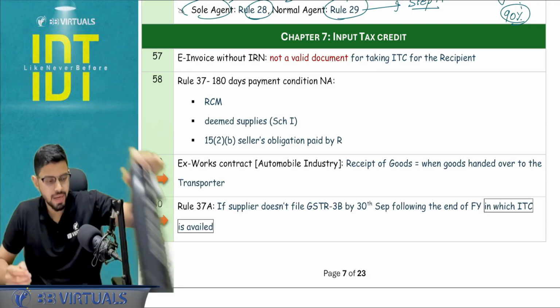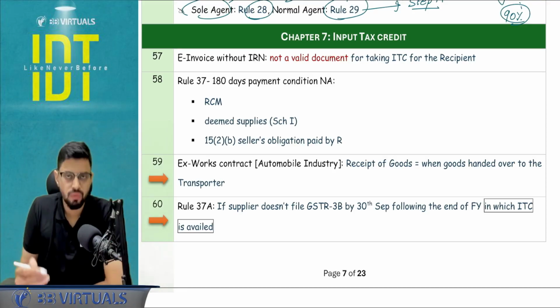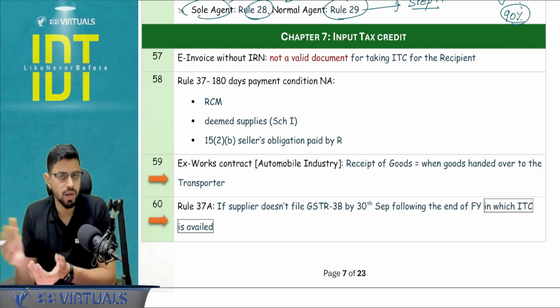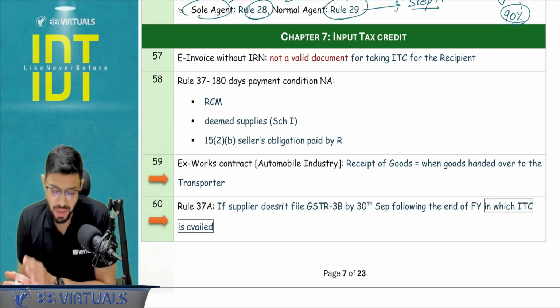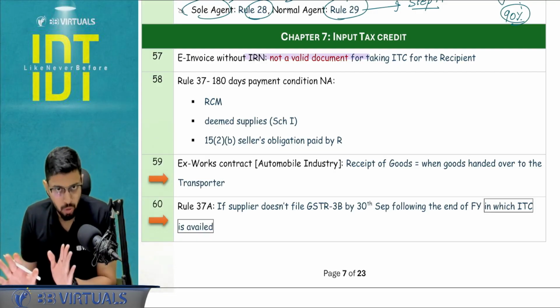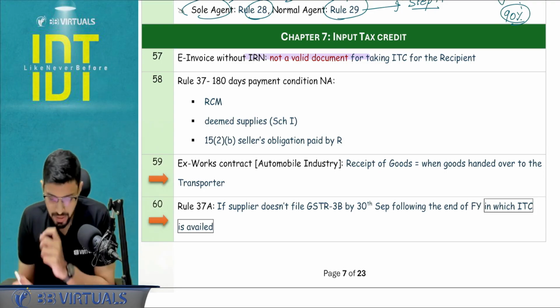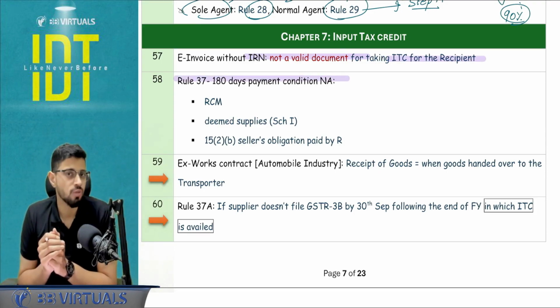Next, let's start. If I'm getting an invoice from a vendor from whom I'm taking some inward supply, and it does not have an invoice reference number, despite the fact that it has to go under e-invoicing, that is, its turnover in any of the years has gone more than 5 CR, then that is not a valid document for me. That is not a correct invoice for me, and without a valid document I cannot take ITC, so no ITC for me.